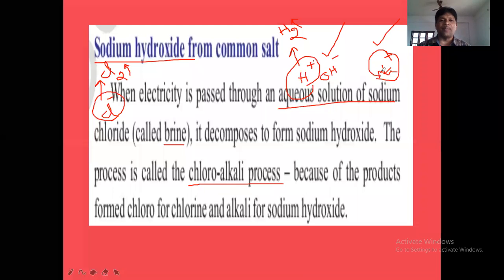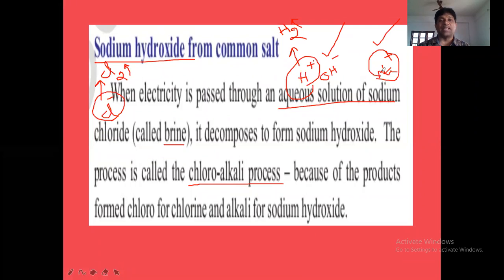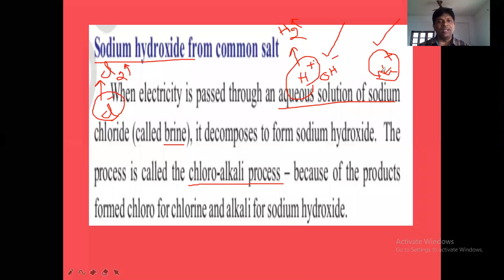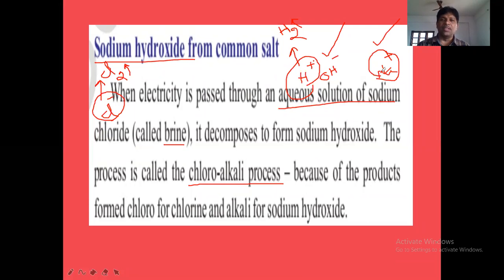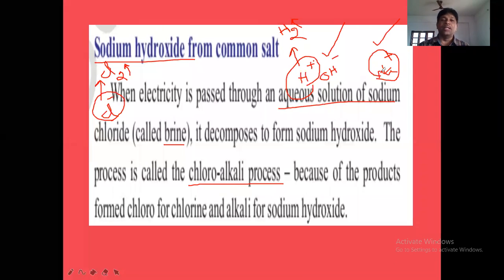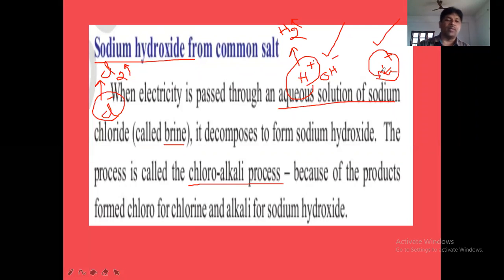In chemistry we have one chapter called electrochemistry. That chapter will come in second year, inter second year. There we discuss in detail about this preferential discharge theory. For time being, remember that between Cl minus and OH minus, Cl minus will be discharged first. Between H plus and Na plus, H plus will be discharged first. Is that clear? So that point keep in mind.